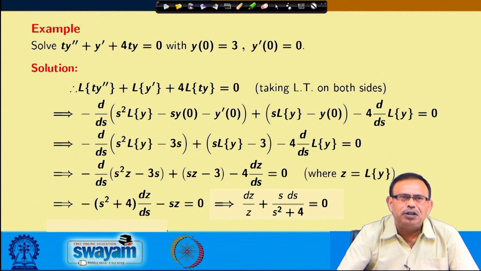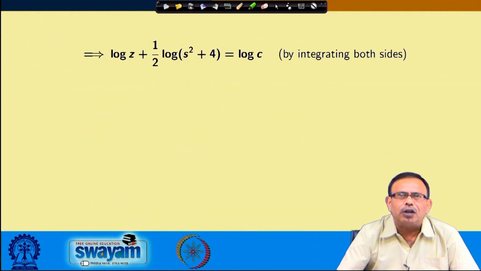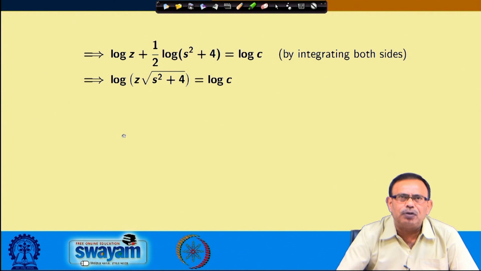And I can find out what the solution of this is. dz by z plus s by s square plus 4 ds is 0. The solution is very easy: log z plus this, so log of z into root over s square plus 4 equals log c, and z is the Laplace transform of y, which equals c by root over s square plus 4.